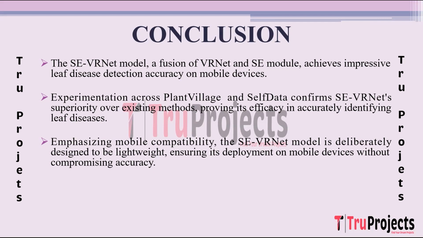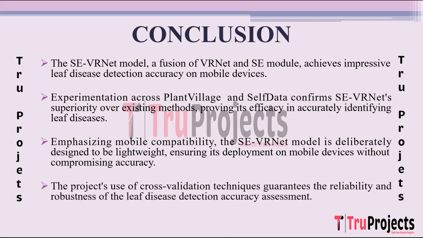This emphasis on mobile deployment is crucial for practical applications in agriculture, enabling real-time disease identification and intervention using portable devices. The project's use of cross-validation techniques stands as a testament to the reliability and robustness of the leaf disease detection accuracy assessment. Cross-validation involves systematically partitioning the dataset into subsets, ensuring that the model's performance is consistently evaluated across different data splits. This methodology enhances the reliability of the accuracy assessment, ensuring that the reported results are more generalized and less affected by chance.